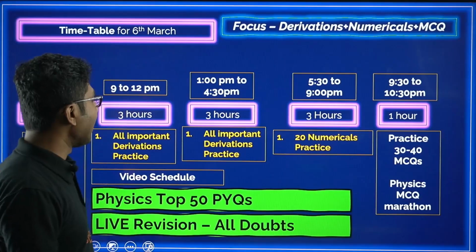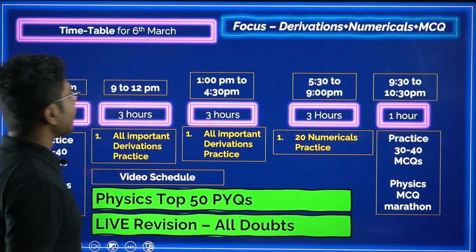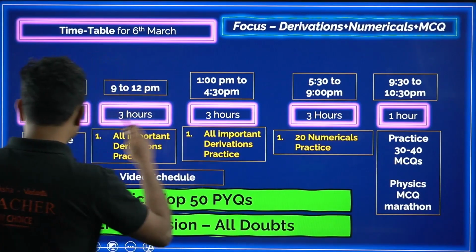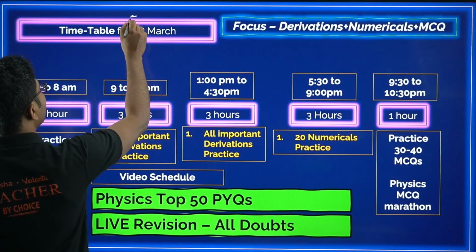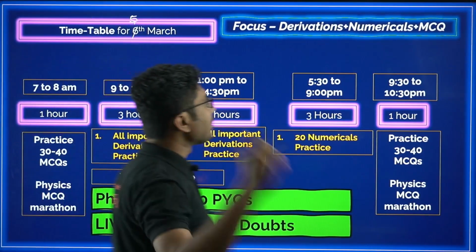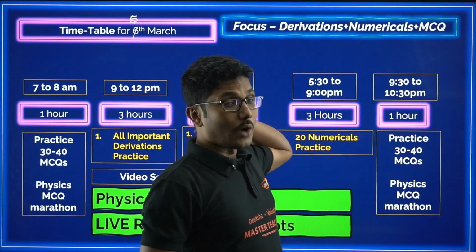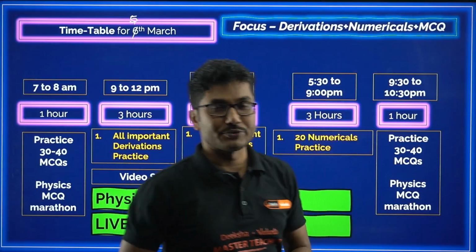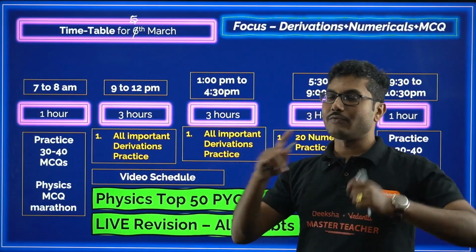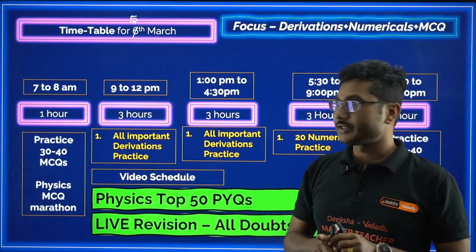Now what else will you get on the 5th of March? I think there is a date mismatch, so this will be 5th March. So what you will get on 5th March? On 5th March, what you have to focus on should be derivations, numericals and MCQs. So this is a dedicated day for all the numericals and derivations you have to practice.